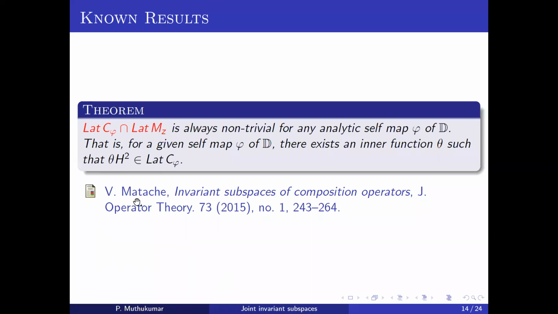And in 2015, Matache proved that this intersection is always non-trivial. That means for any given self map phi, there is always an inner function theta so that theta times H2 is an invariant subspace of C_phi. In our paper, we give a very short proof of this result.